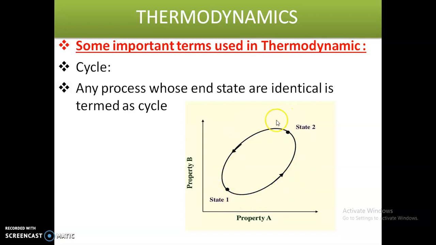So this makes one cycle. Okay, so there are two types of functions, point functions and path functions.